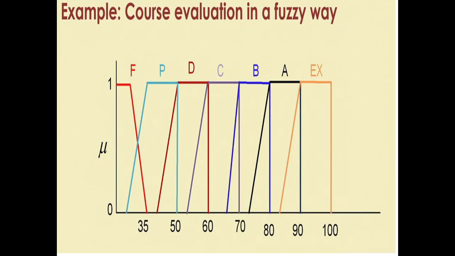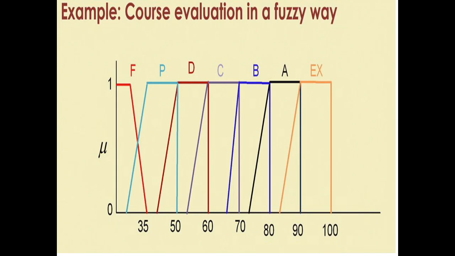But in the fuzzy way, the value may vary from 0 to 1, inclusive of both 0 and 1. For example, the membership degree of F may vary from 0 to 1. It means it may be 0.5, it may be 0.4, and like that.